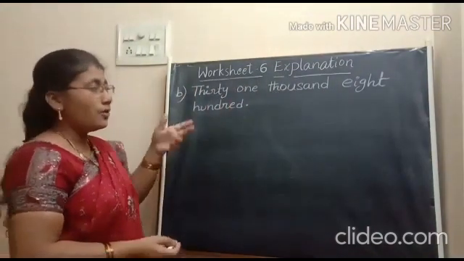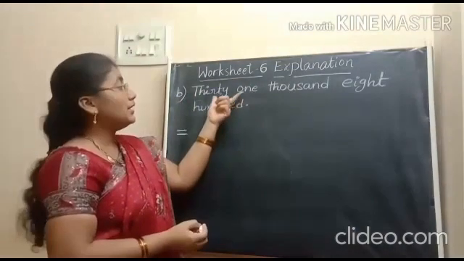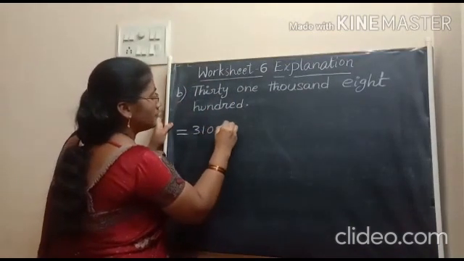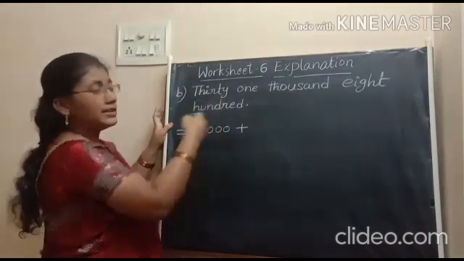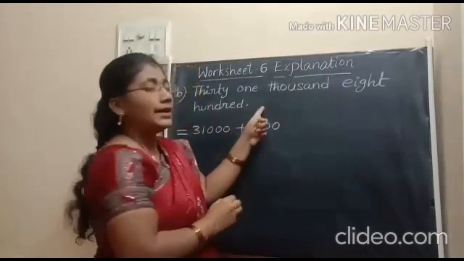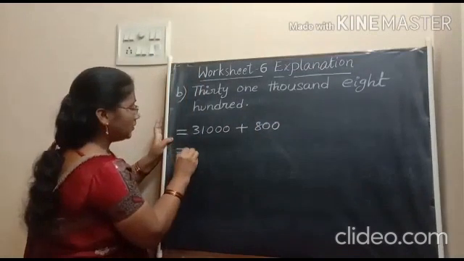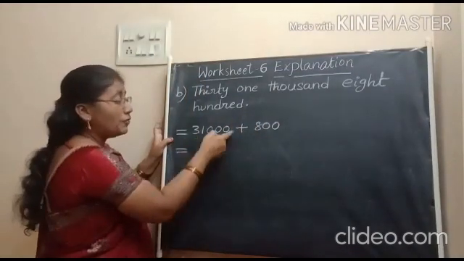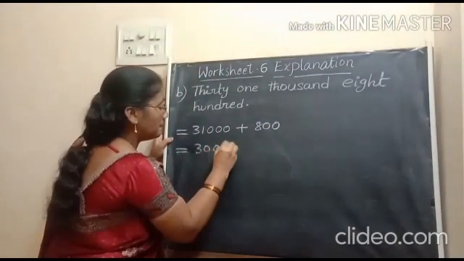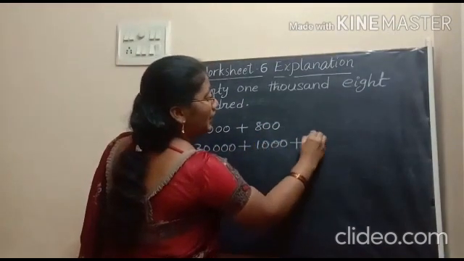31,800. Let us see how to write the numeral. How many thousands are here? 31. So, we should write 31,000. Plus, how many hundreds are here? Only 8 hundreds. Is there any tens and ones? No. So, just we have 31,800. Now, we have to split this number as 30,000 plus 1,000. Next, we have to write 800.